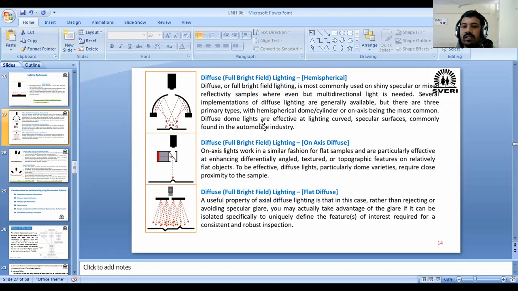Diffuser dome lights are effective at lighting curved spherical surfaces commonly found in the automation industry. Okay, this technique is also used in automation industries where we can use robots. In that case we can use such lighting techniques.